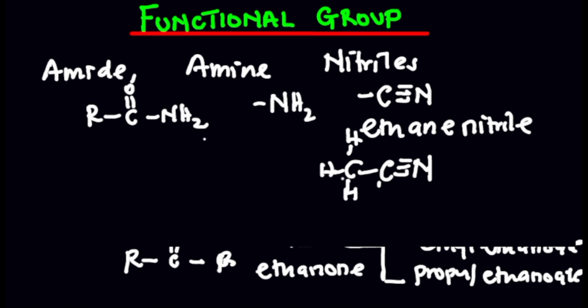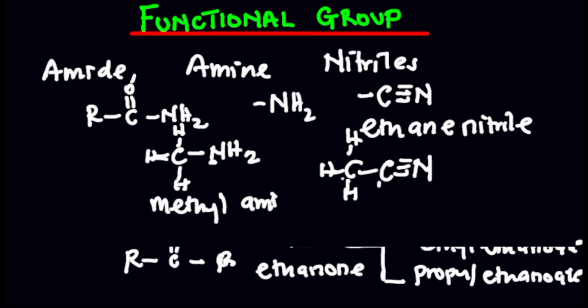Then when it comes to amine, we can have CH3, with H here, H here, and H here. Then we have N connected to this carbon, then we're going to have NH2. Since we have one methyl group, you can call this methylamine. We're having one carbon atom here, and this is nitrogen, not carbon, unlike the nitrile. So this is methylamine. That's an example of an amine.